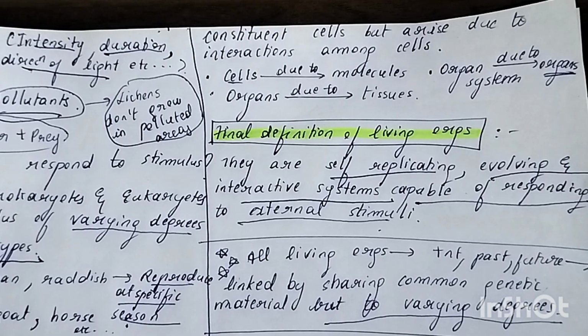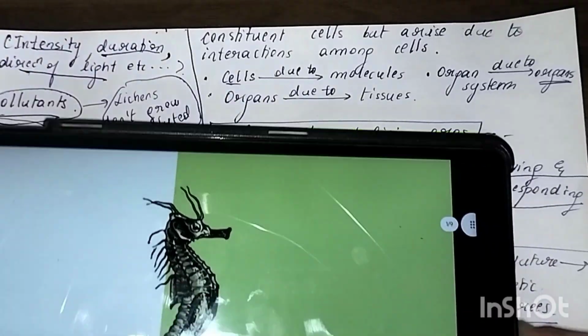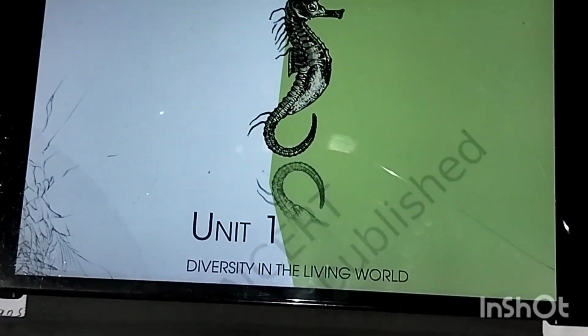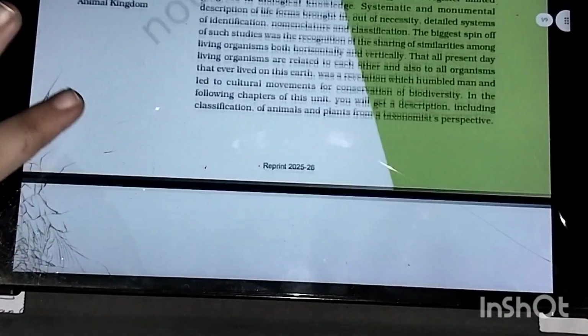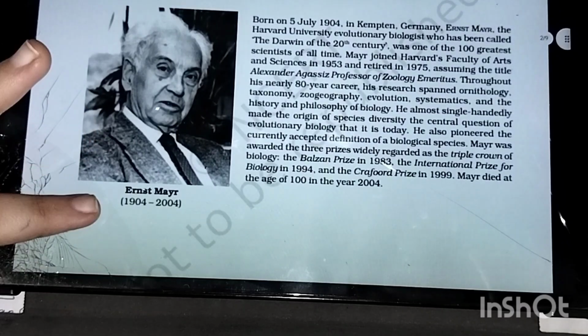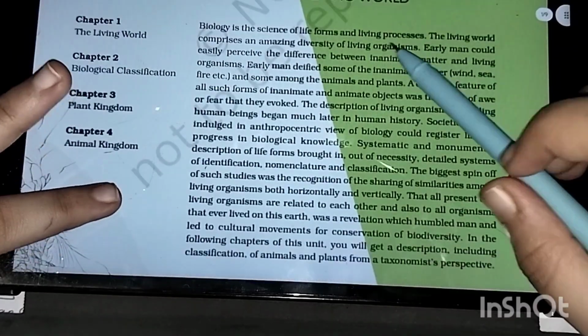I hope whatever I taught you so far is crystal clear. Okay, so we saw everything in detail, the living aspects. Now let's move on to the NCERT line by line reading, and let's move on to this chapter now. We'll start from here only.